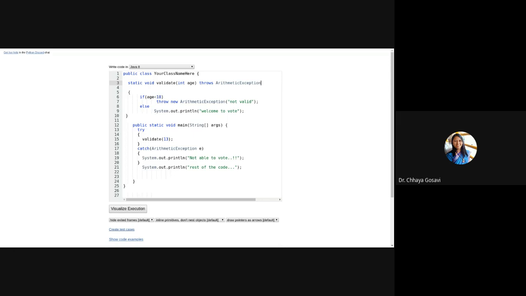We will come to the throws keyword afterwards, but for now, just note that only writing the throw keyword doesn't mean that you are handling an exception. To handle the exception, you have to provide try and catch block.